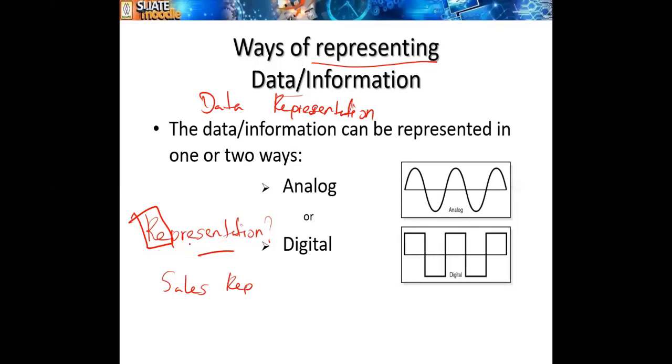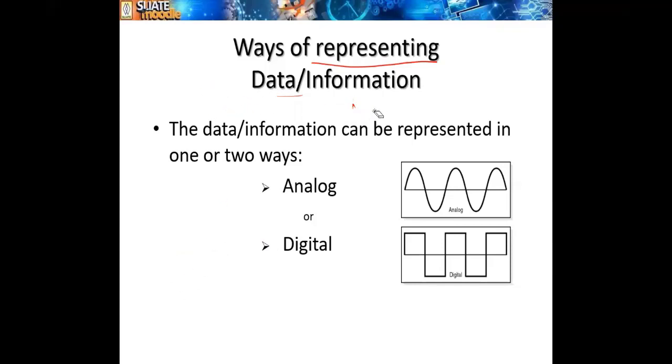Data representation. What it means is, I'm giving one practical example. Every country, for example, our country Sri Lanka, almost all other countries have representatives.